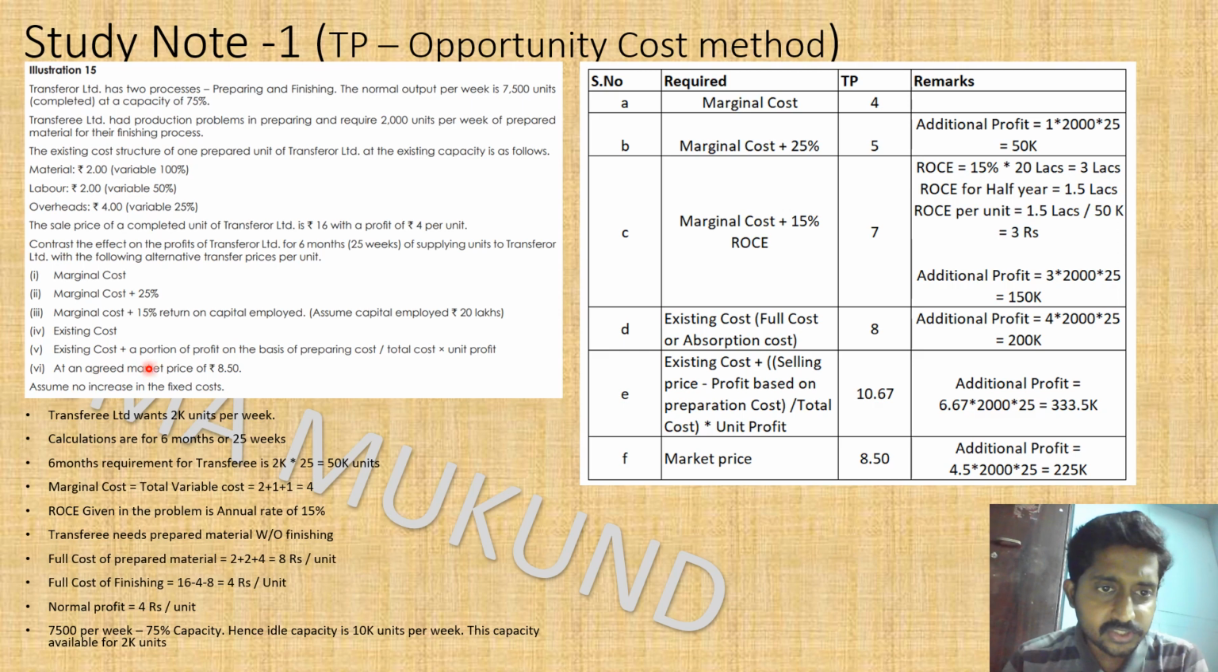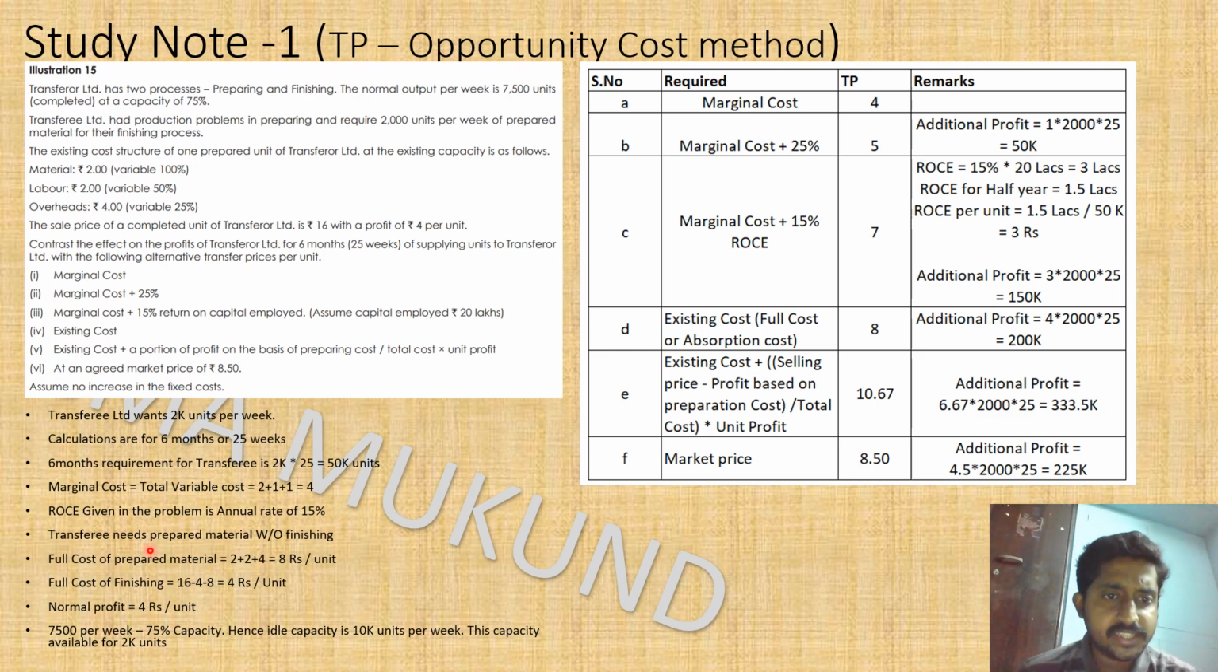What is the next case? Existing cost plus portion of profit on the basis of preparing cost. So what is that? Can we clear that now itself? Portion of profit on the basis of preparing cost. So on the basis of preparing cost, we are considering it as a full cost. So what is the cost of preparing? For that I have given the details here, you can see here.